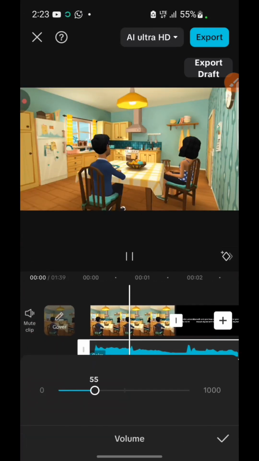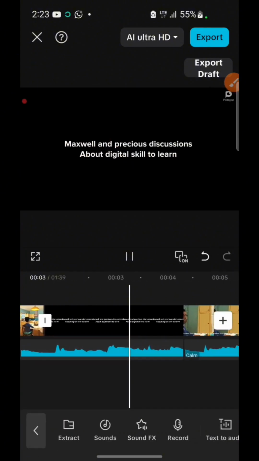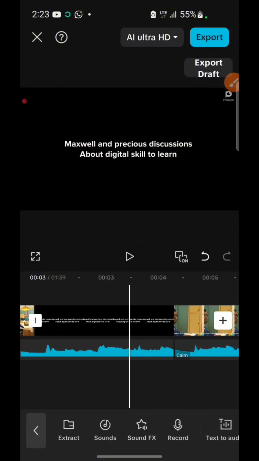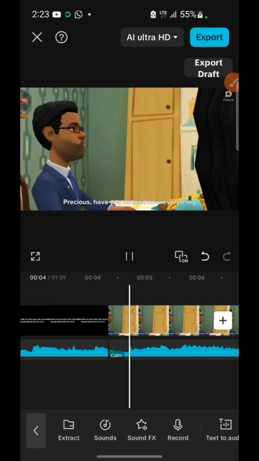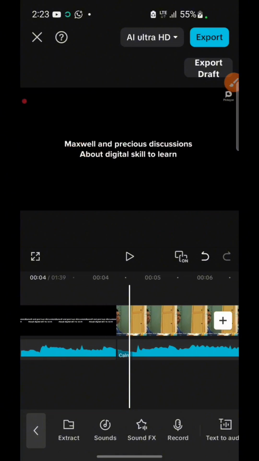You're going to see, increase it, right? So let's play that again. You can see, right? So once it got there, the music reduced.